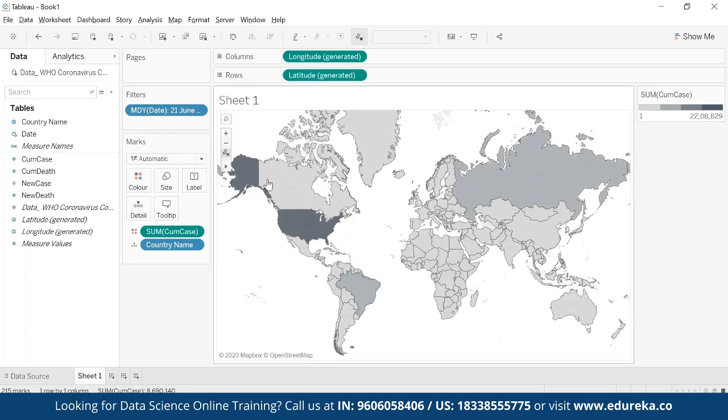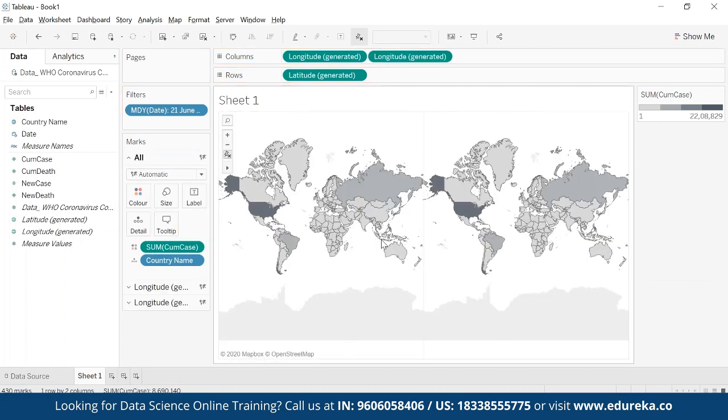Now what I'm looking for is, here I have total number of cases, but I want to know total number of deaths as well, cumulative deaths, right? So when I drag this death also, it will give me the deaths as well. What I'll do, I'll drag this longitude next to longitude. I'll have two maps.